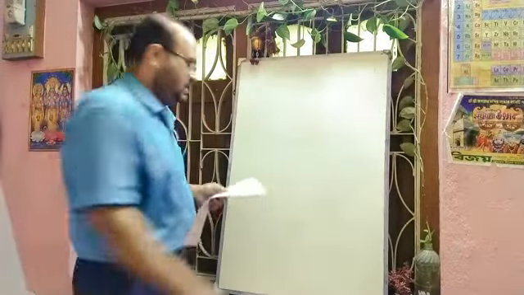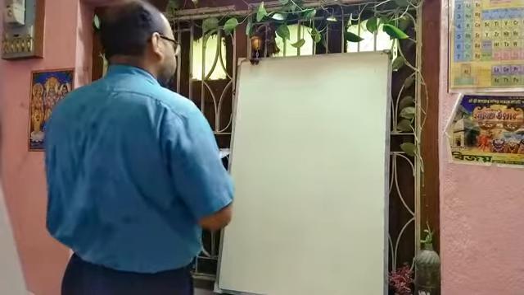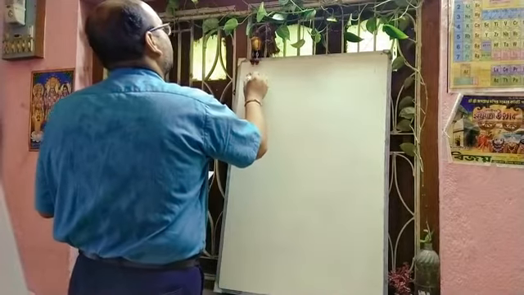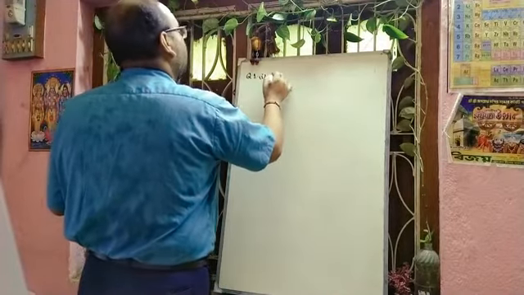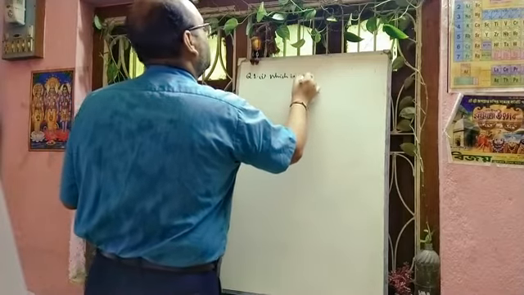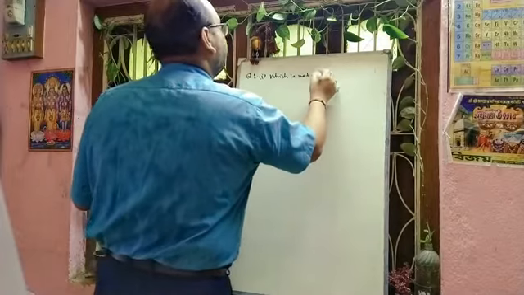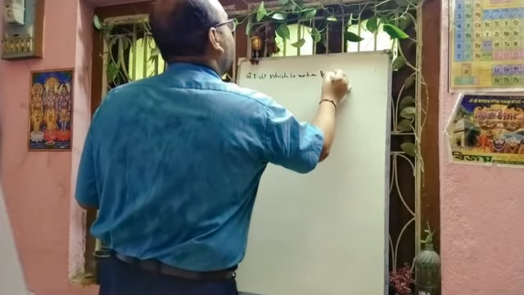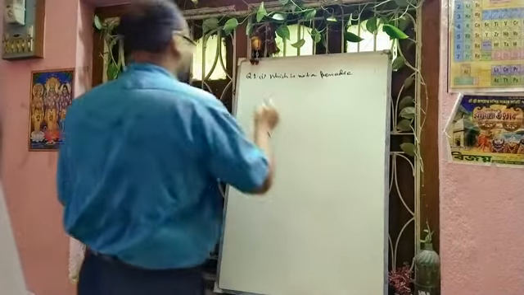The question was, which is not a periodic property.